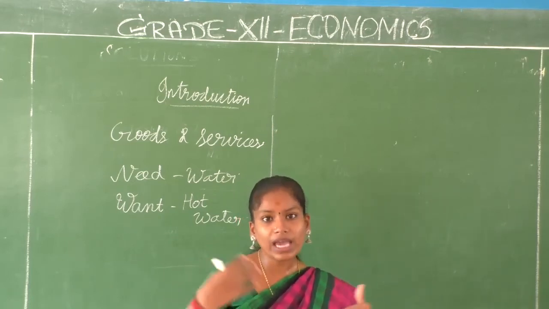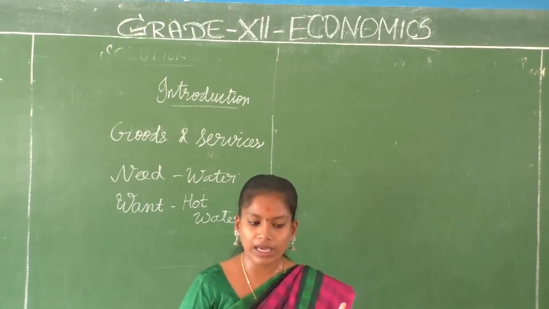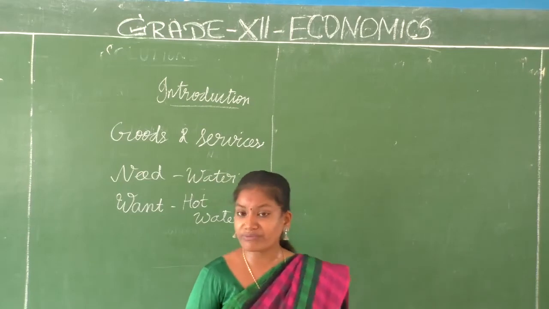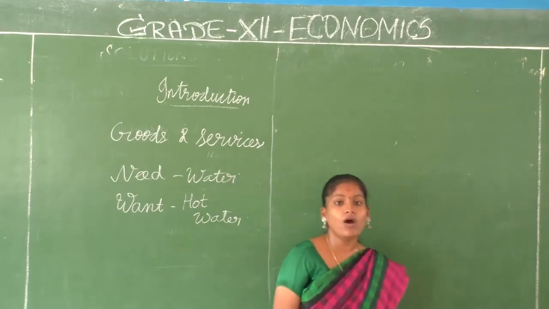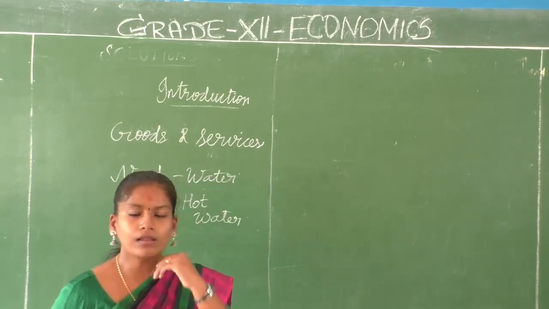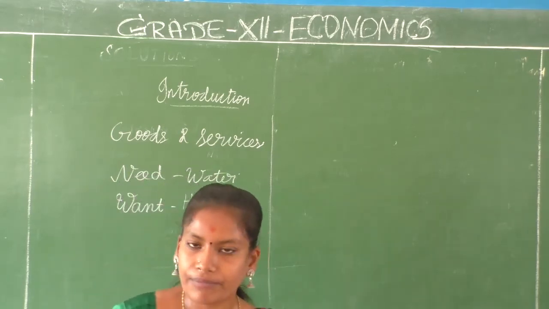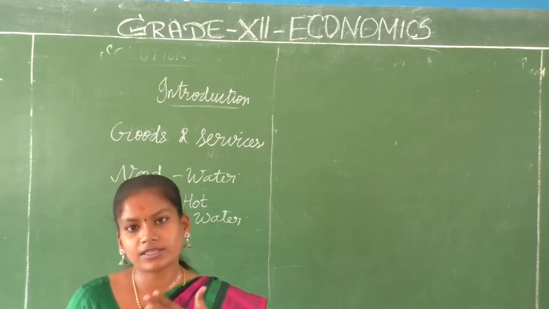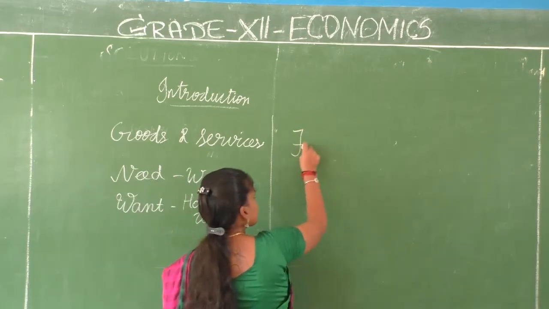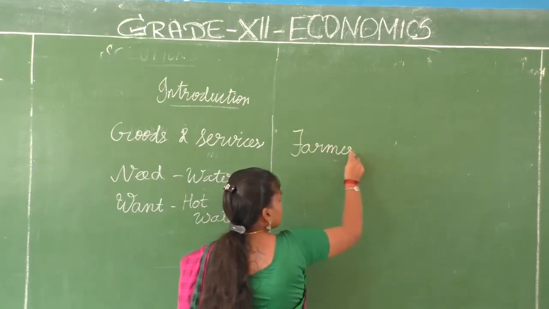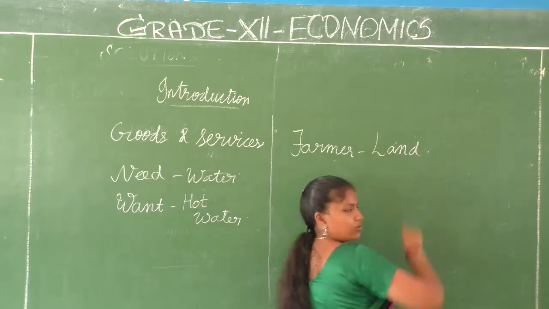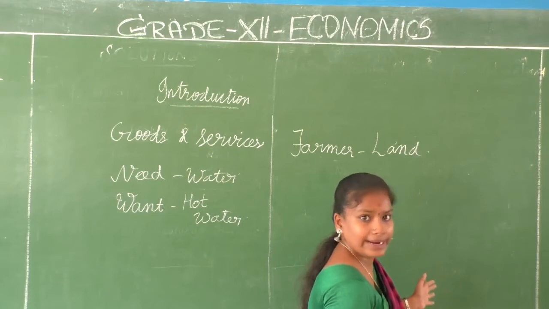So how can we procure, how can we utilize, or how can we get these needs? How can we satisfy these needs is what economics is all about. Okay? For example, now each one of us will have something. We naturally have something. What are the things? A farmer basically has the land, agricultural land.